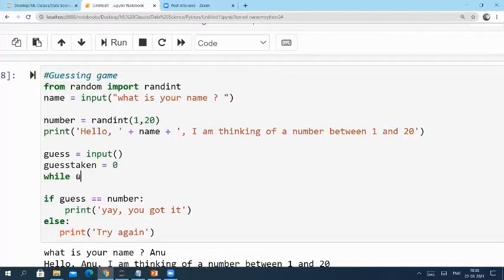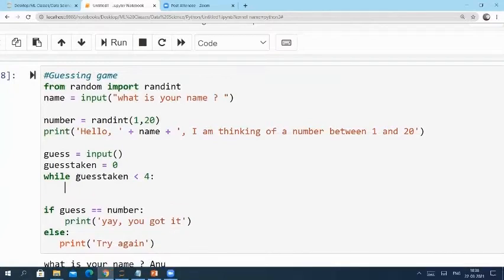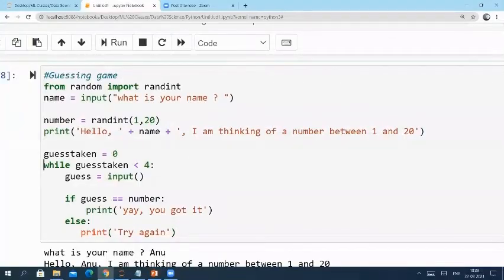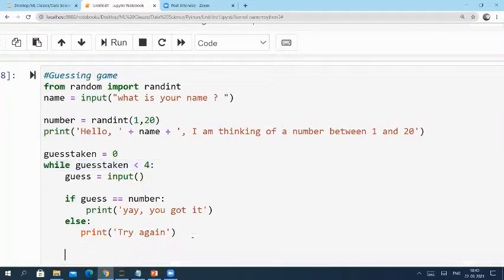Let us give 4 chances to the user. This while loop will keep iterating until it satisfies this condition. I am giving 4 chances to the user to guess it correctly. Then let me increment the counter.